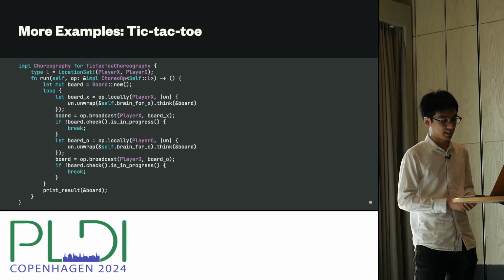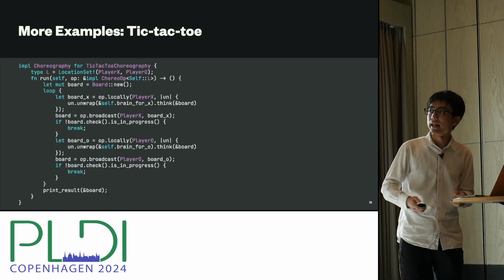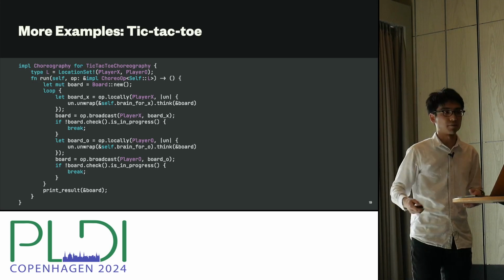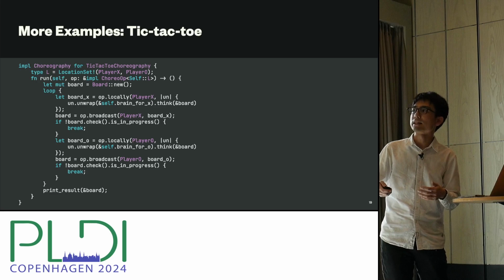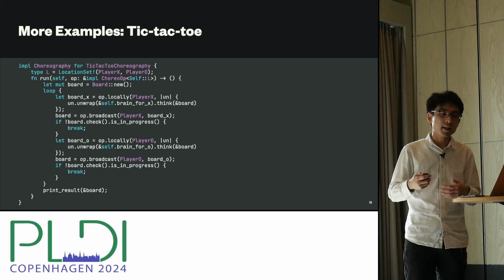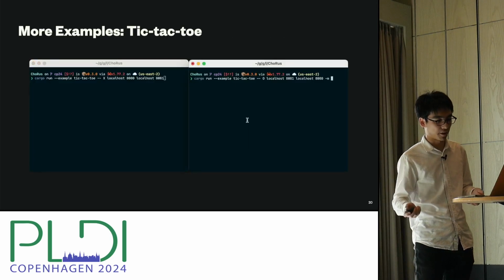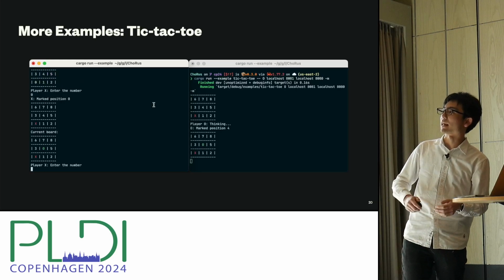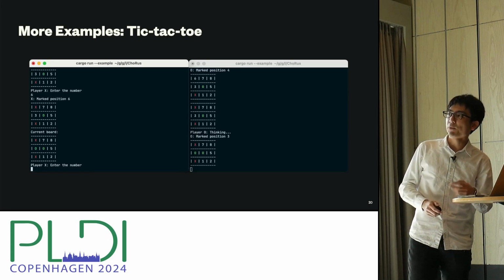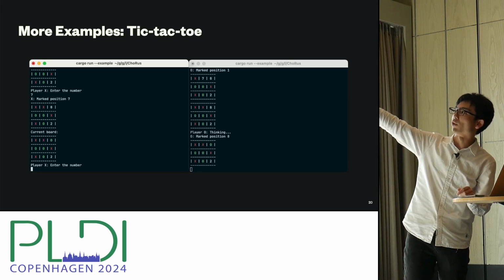OK, so before I move on, I want to show one more example, which is this choreographic tic-tac-toe written in Rust. So this protocol involves two locations, player X and player O. And inside this Rust built-in loop, you can think of it as a while true, they take turns, make moves, and broadcast until the game is done. So here is how it works. This example has an AI mode that implements the minimax algorithm. So me on the left is competing against the AI on the right. I want to point out two things. So first, it might be hard to see on the screen, but some of the letters are shown in color.